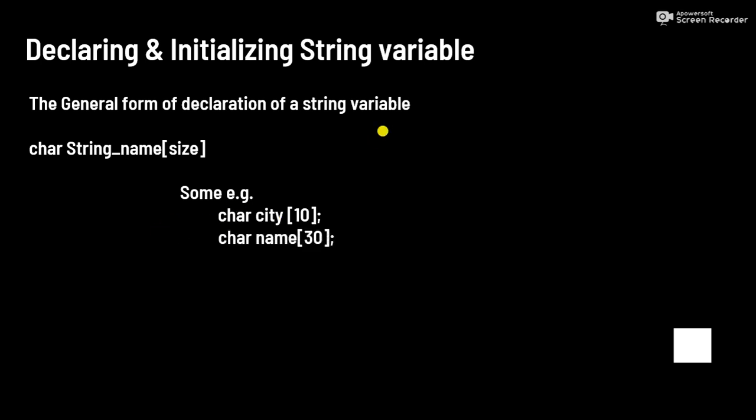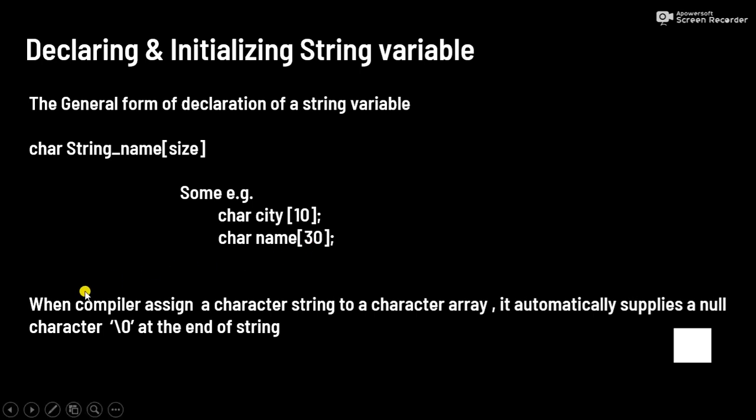Similarly, here we have declared another character array called name, and the size of name is 30. Similarly, this name can store 29 characters. So this is how we can declare a character array and use it to store a sequence of characters.